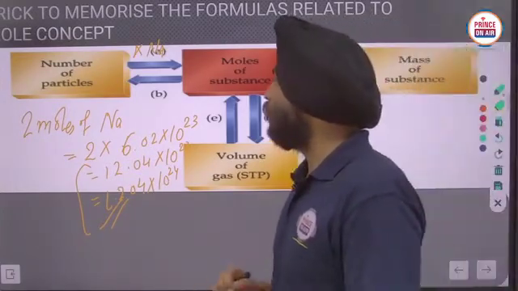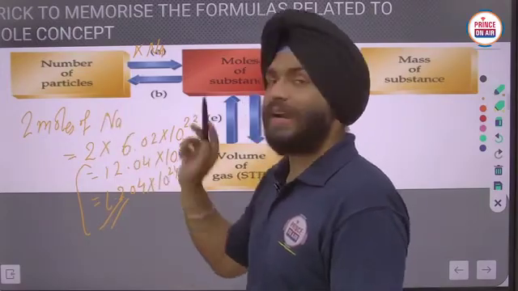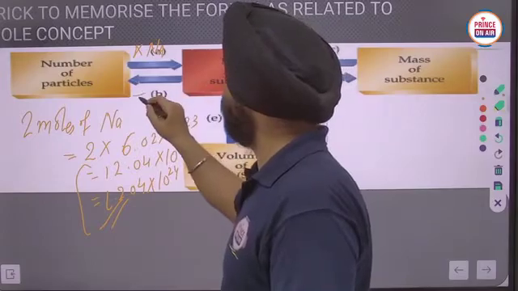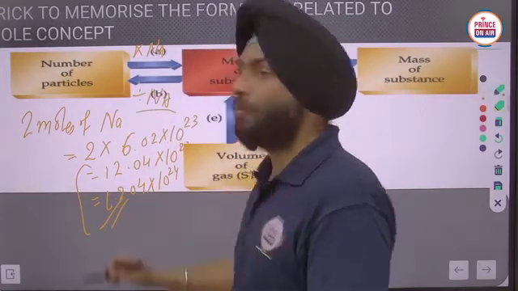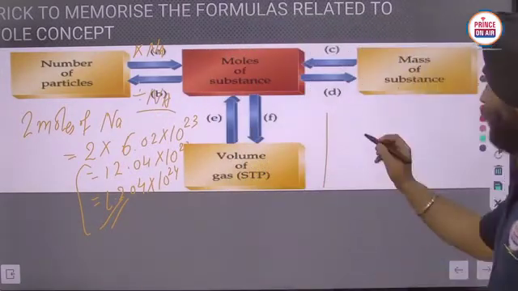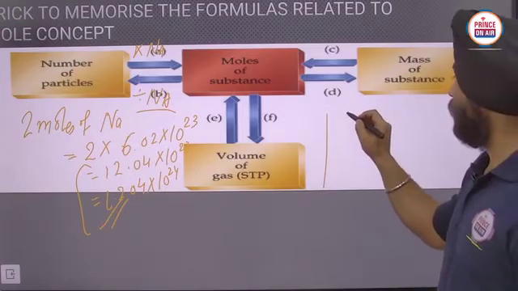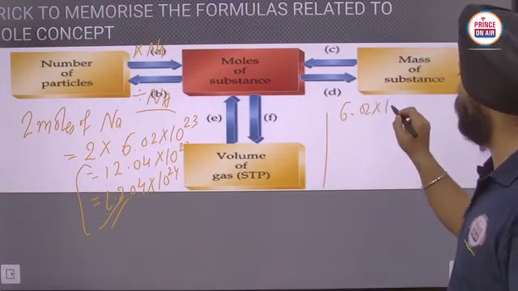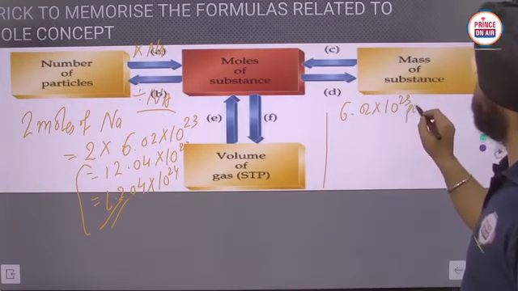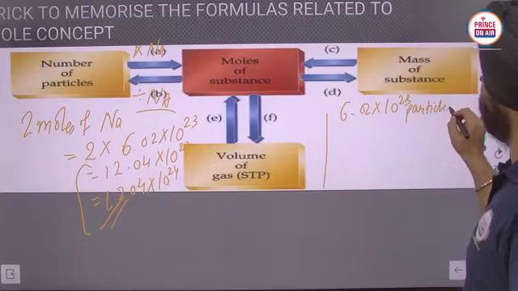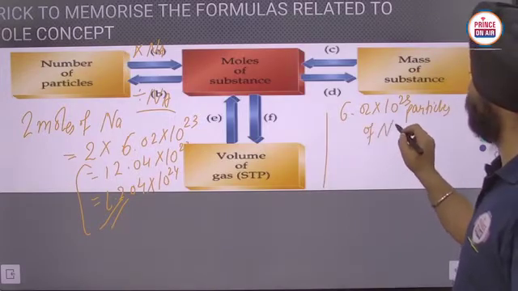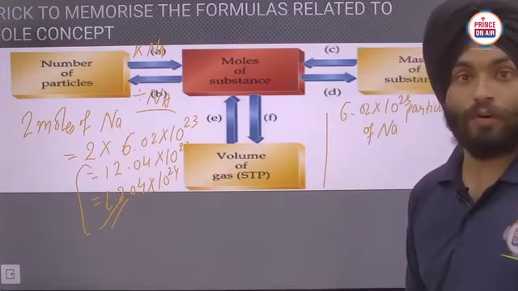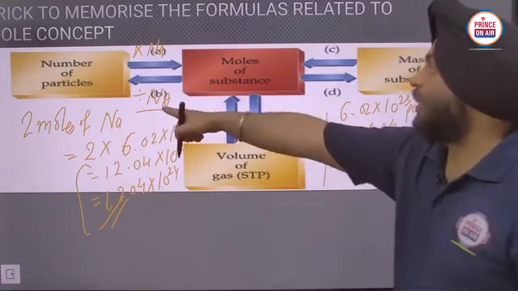If you want to calculate the number of moles from the number of particles, what do we have to do? If you are moving toward this side, we just have to divide by Na. Na means Avogadro's number. If I have 6.02 into 10 raised to the power 23 particles, atoms or ions of sodium, and I want to calculate its number of moles, just divide by Avogadro's number.